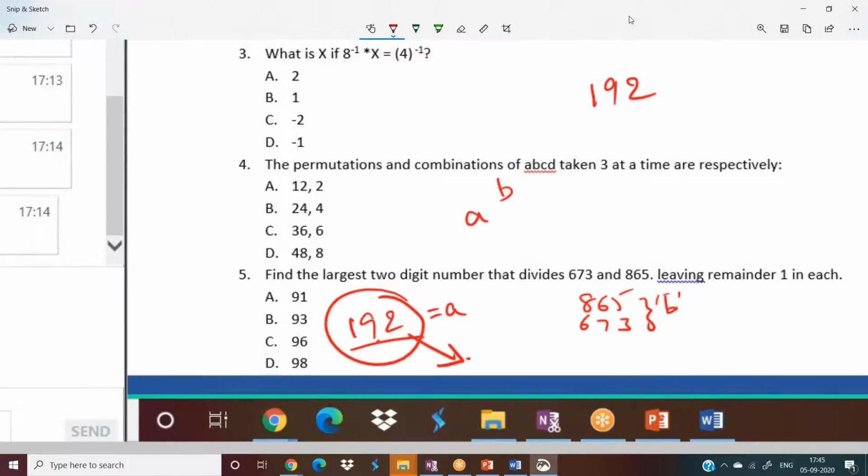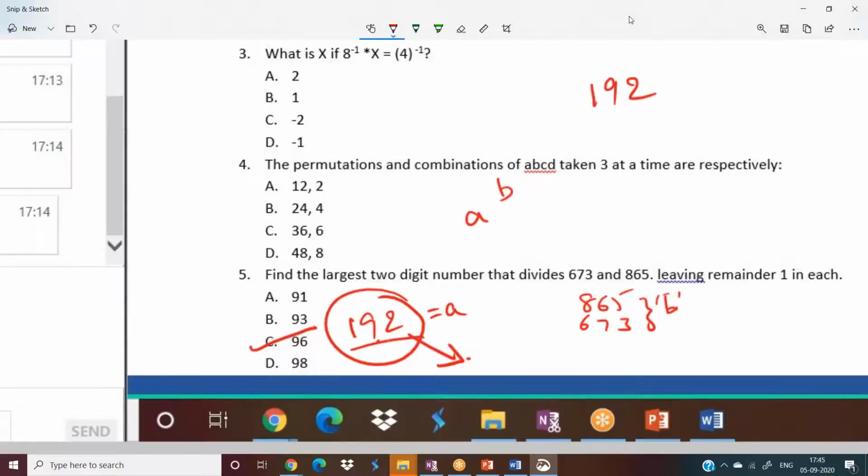What is half of 192? That is 91. Hey, is it 91? No, this is 96. Yeah, exactly. 96 will be the answer. Is it clear? If 192 is not there in options, go with 96, or else just find out which option is a factor of 192, then that will be the answer.